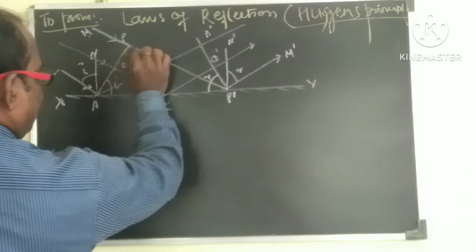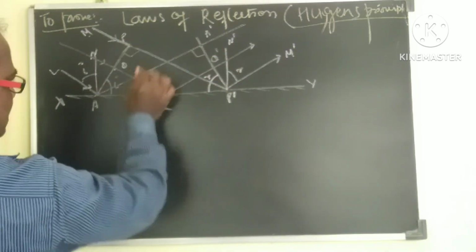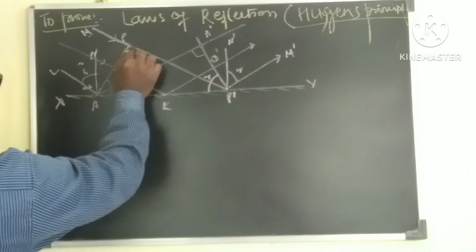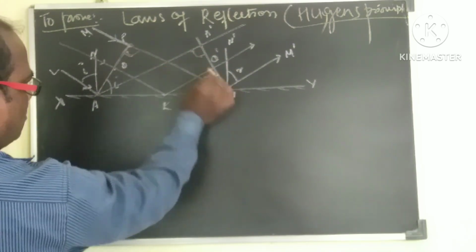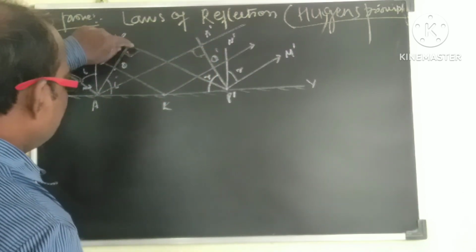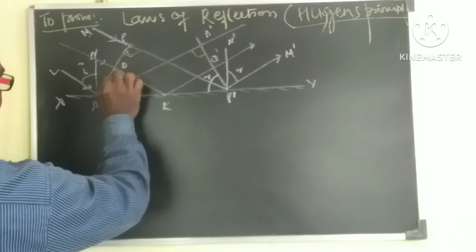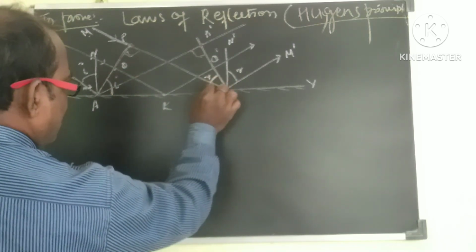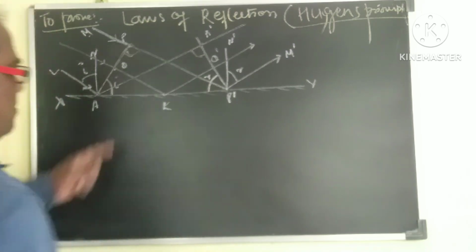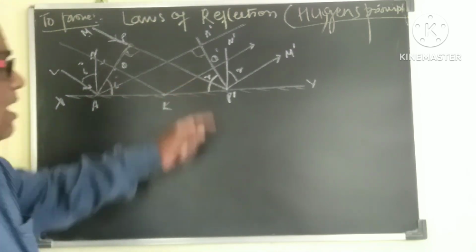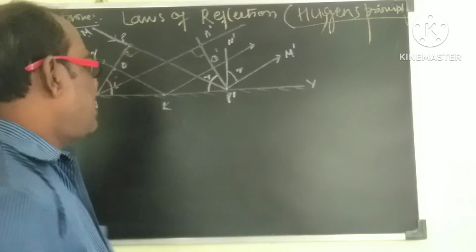Now since this is 90 degrees and this is 90 degrees, considering this triangle and this triangle, this angle is equal to this angle, and this is equal to this, so making these two triangles congruent. That means finally we get this angle is equal to this angle. That means sin i is equal to sin r, which implies that angle i is equal to angle r. In this way we can prove that. In another way, let us find it out.